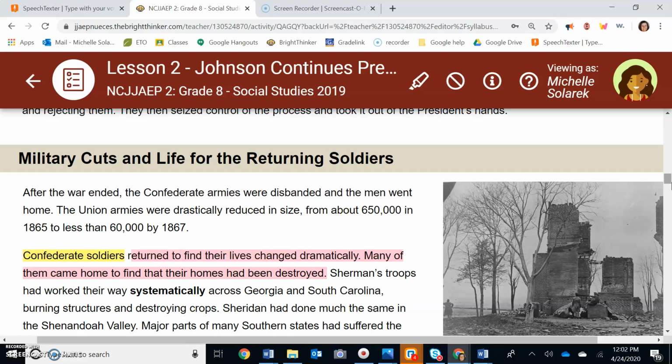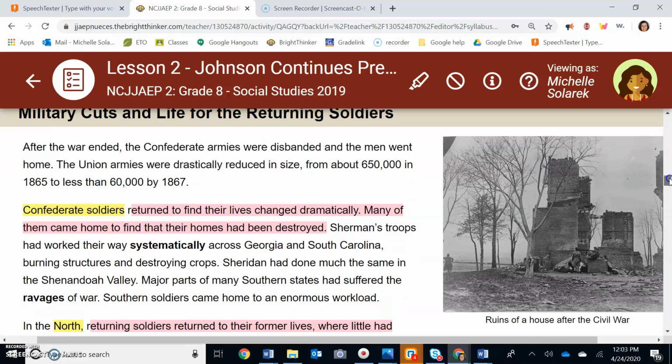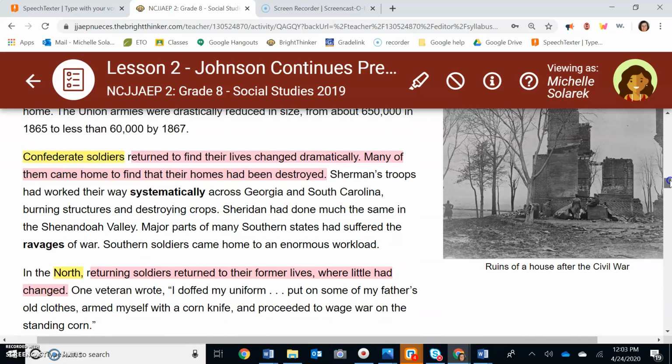So they had a big change, the Confederate soldiers. Now, for this answer number 7, you can either write down Confederate soldiers or you can write down the South because it's the same thing. So I'll accept either one. And if you put down the South, I know you're listening.